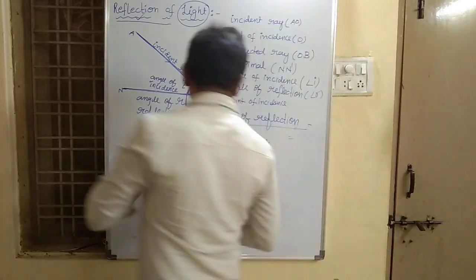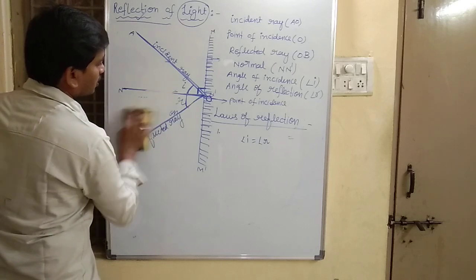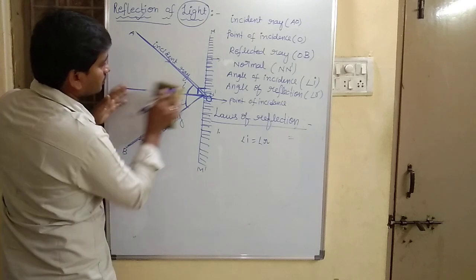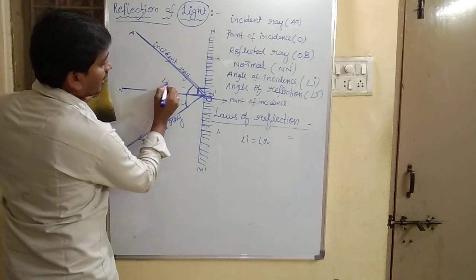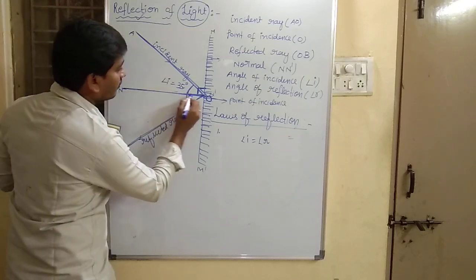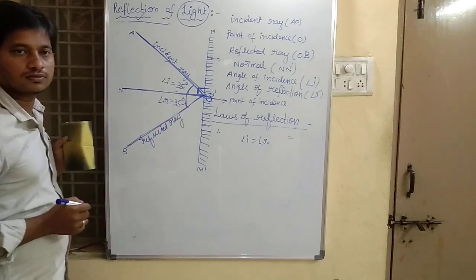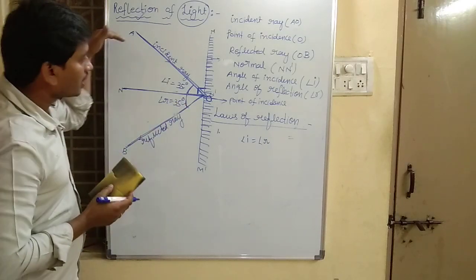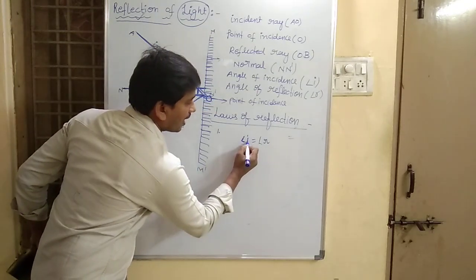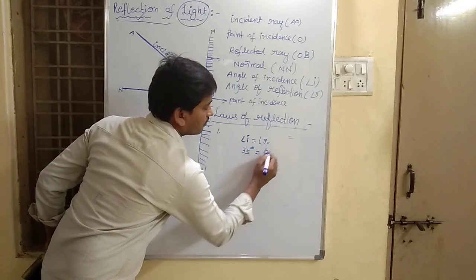For example, suppose angle I equals 35 degrees, then angle R also must be 35 degrees. So the angle of incidence is equal to the angle of reflection.